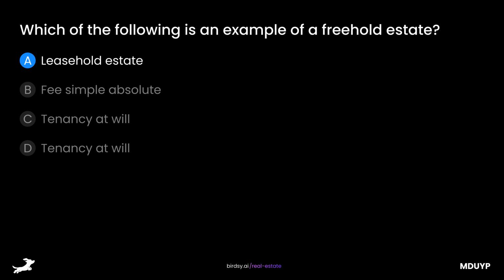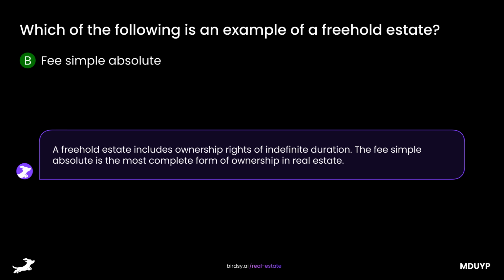Is it A, leasehold estate? B, fee simple absolute? C, tenancy at will? Or D, tenancy at will? The answer is B, fee simple absolute. A freehold estate includes ownership rights of indefinite duration. The fee simple absolute is the most complete form of ownership in real estate.